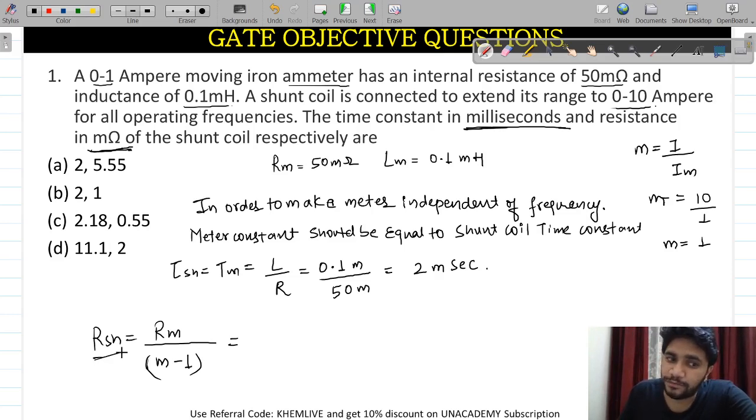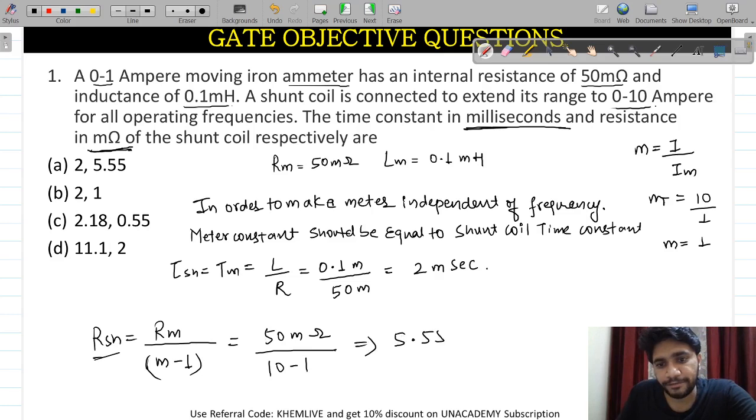You very well know this is the formula for the shunt resistance. For the series resistance I will write the formula, don't worry about it. I will give extra information also from this question. So RSH will be 50 milliohm divided by 10 minus 1. This answer will come to 5.55 milliohm. It means the correct answer for my question is A.